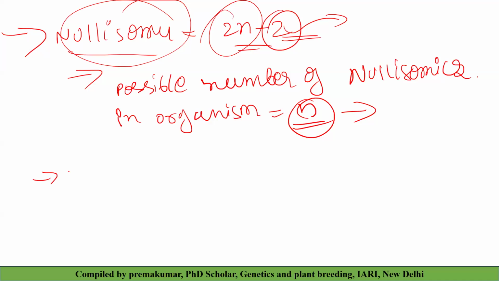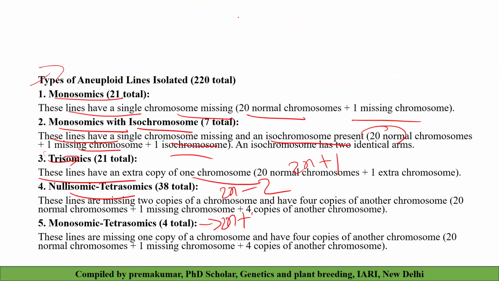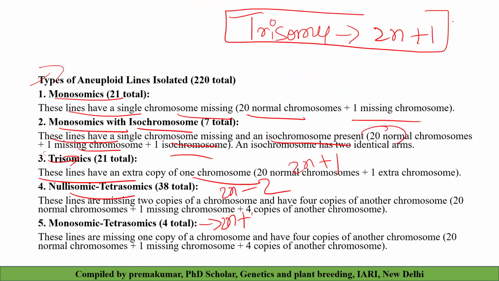Another very important gene is called the ph gene, which we are going to discuss later. Then this is about nullisomy. And what is trisomy? Trisomy is the 2n plus 1 condition, when there is an extra chromosome along with your diploid set. And what is the source of trisomy? Triploids are a very important source of trisomics.